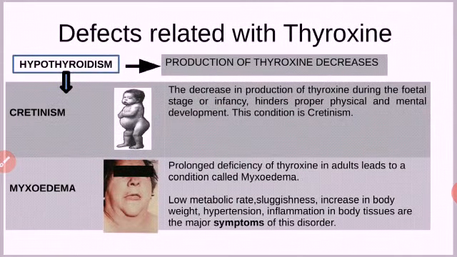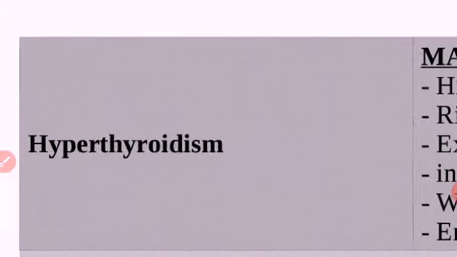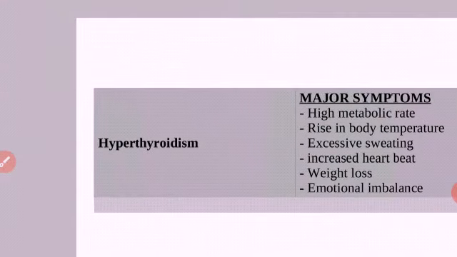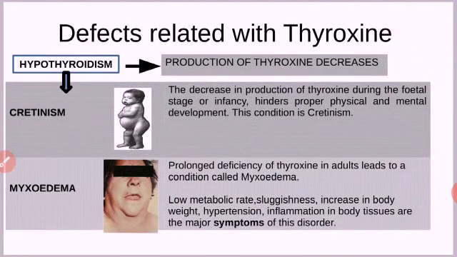In short, hypothyroidism means production of thyroxine decreases. If the production of thyroxine is low, the condition is known as hypothyroidism. If the production increases, it's known as hyperthyroidism.